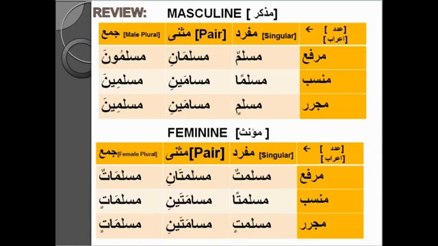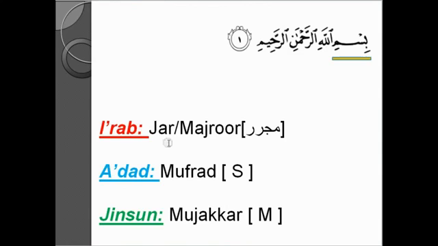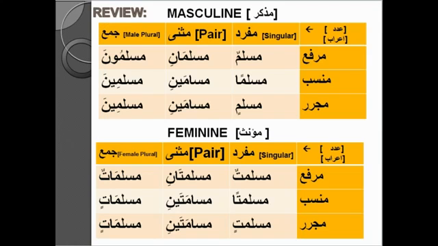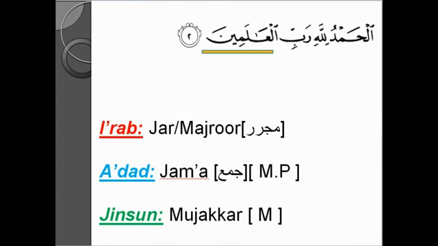So have a look. Irab is jar or majrur. It's better to use majrur. Adad is mufrad, that is singular. Jinsun is mudhakkar, that is masculine. I purposely didn't write the English one so that you guys, or ladies, memorize the Arabic one. It's important. If you want to know the Arabic spelling, it's here. I have written the Arabic one, it's here. Okay, moving on.